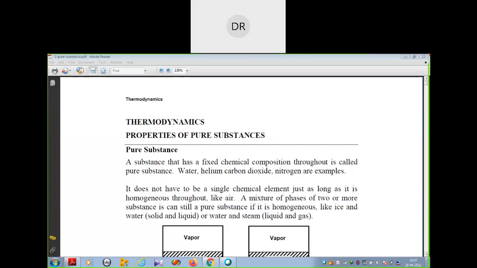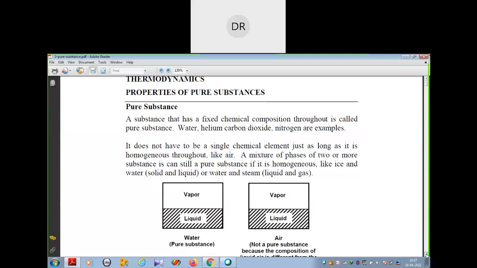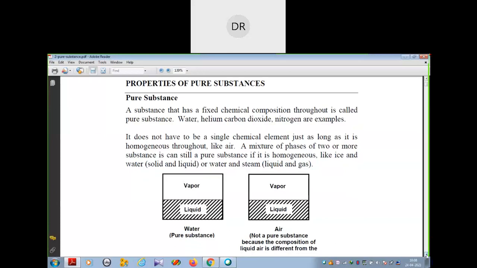In this diagram, if you see, here vapor and liquid is there, and this liquid and vapor is coming from water. So this vapor and liquid have the same formula. But in case of air, you cannot say that it is a pure substance, because the composition of liquid air is different. So that's why you cannot consider that this one is a pure substance.